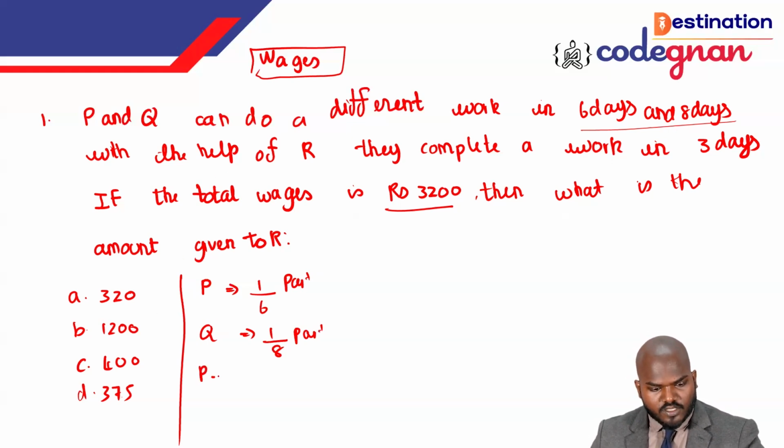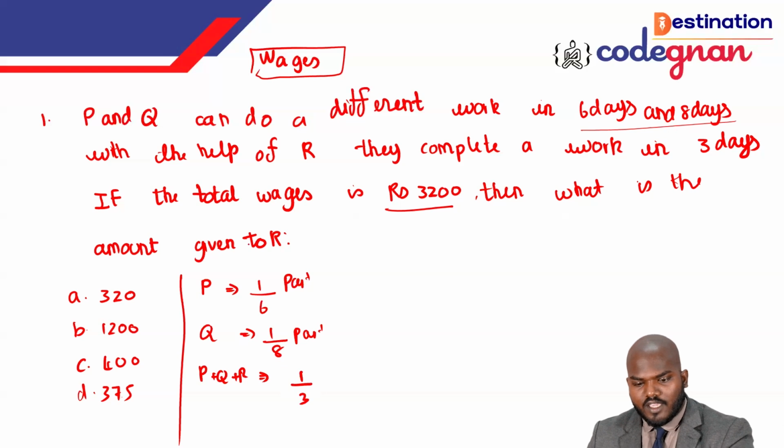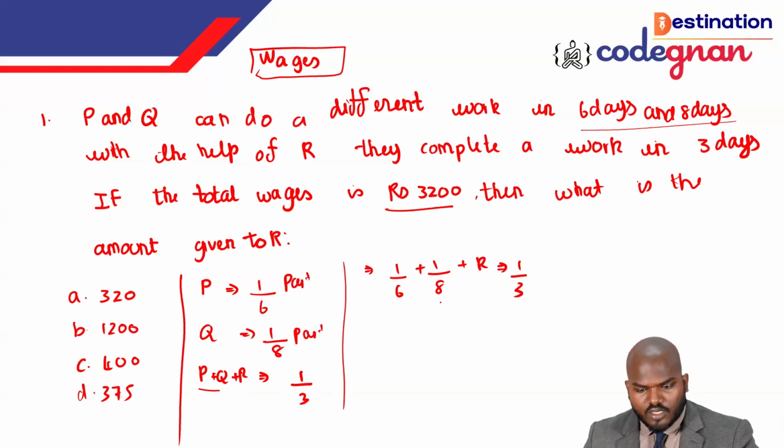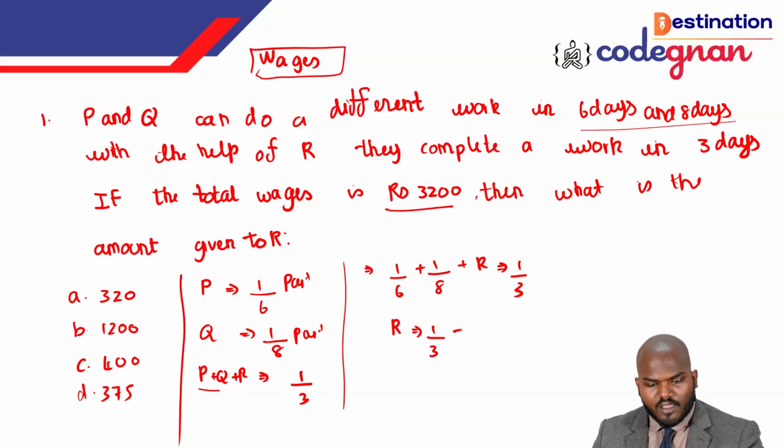That is P plus Q plus R equals 1 by 3. Now you see this one, guys. You know P and Q: P value is 1 by 6 and Q value is 1 by 8, so plus R is equal to 1 by 3 here. Now I want to take the values to this side. That is, R is equal to 1 by 3 minus 1 by 6 minus 1 by 8.